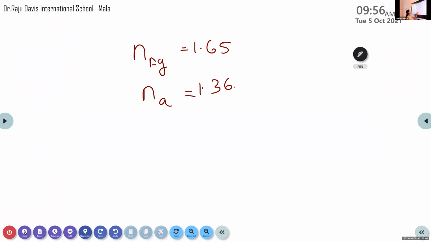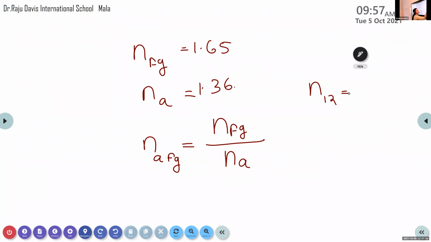So the equation becomes the refractive index of flint glass with respect to alcohol, NFG divided by Na. We want to calculate the refractive index of flint glass, so give preference to it first, with respect to the refractive index of alcohol, Na. Do you remember an equation like this?